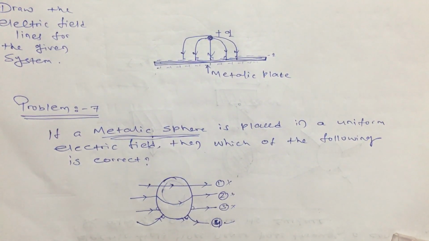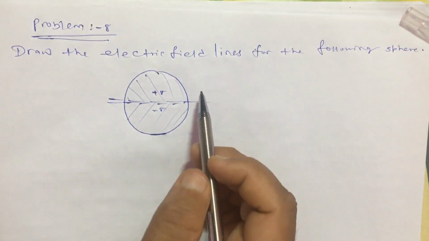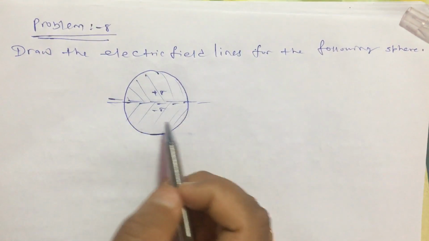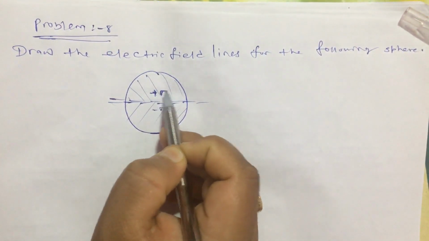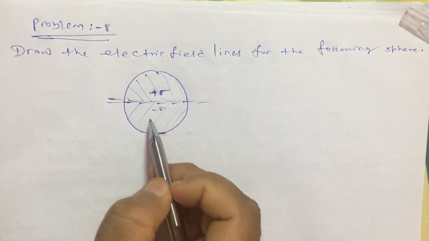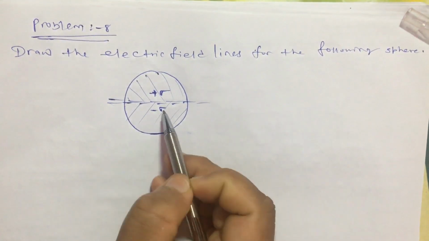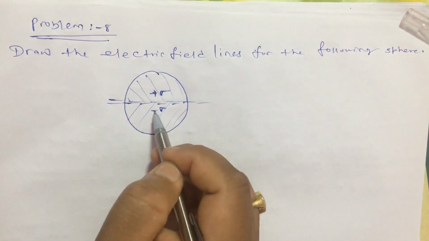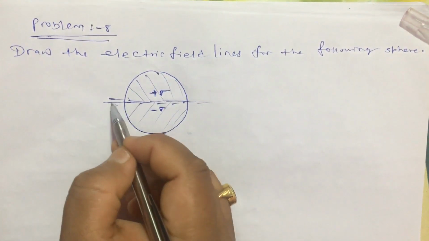Okay. Now let us come to the next and the last question. It is given: draw the electric field lines for the following sphere. It is given elaborately, I have just made it short. So what is given? There is a sphere. The upper half of the sphere has a surface charge density of plus sigma, and the lower half of the sphere has a charge density of minus sigma. It means the charge density here and the charge density here are exactly the same about this diameter.